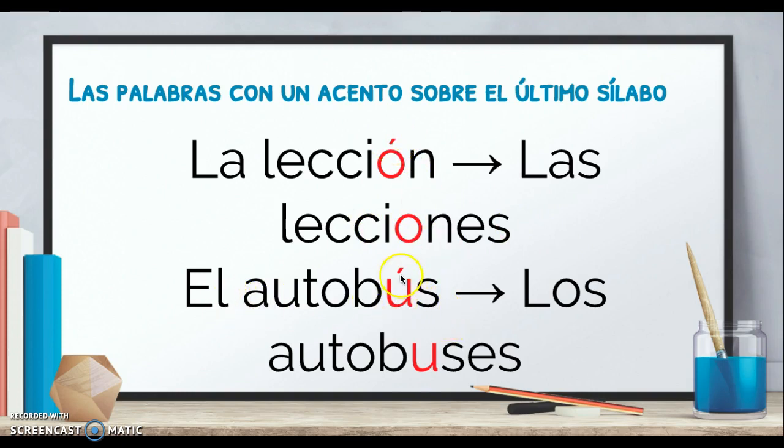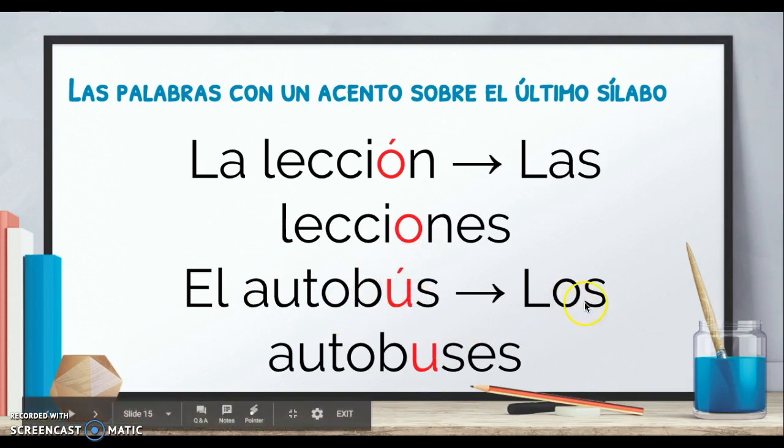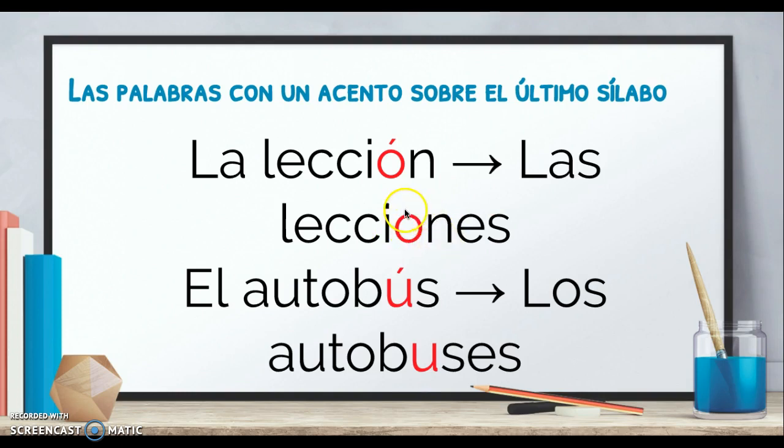El autobús, bus being the last syllable, there is an accent here. Los autobuses, it goes away. Okay? Because if you read las lecciones, the accent is now on the last syllable. Therefore, if you have 2 accents, it doesn't make any sense. Okay? So, in order for the pronunciation to be smooth, the accent goes away and the emphasis just goes straight to the last syllable. Okay?